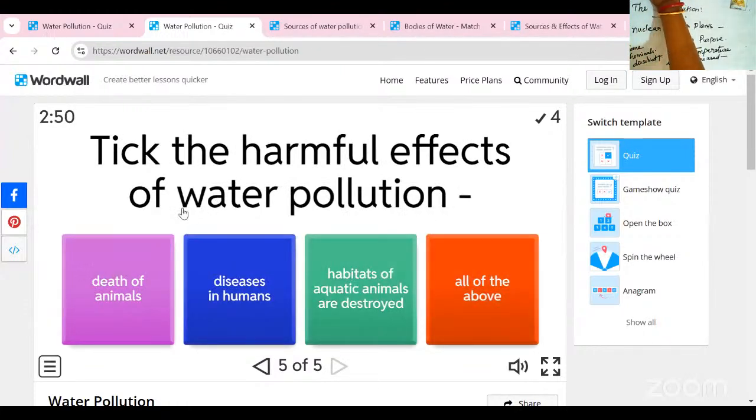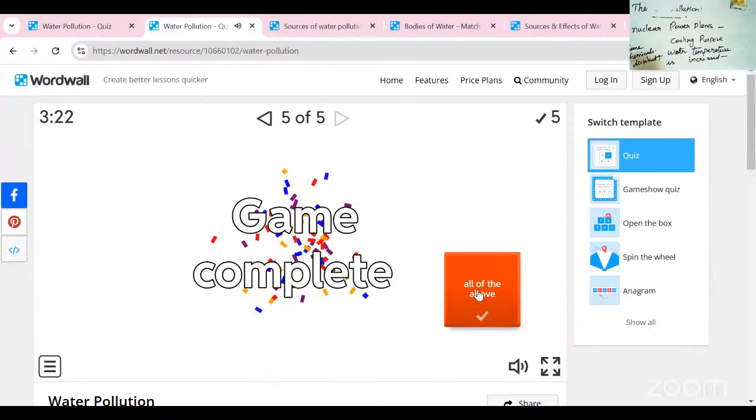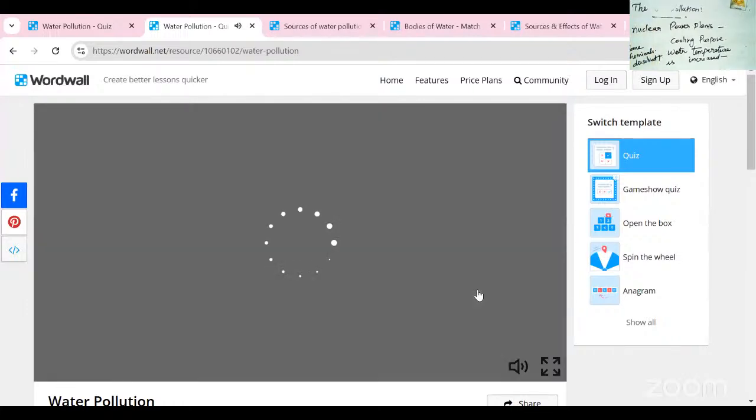Next, the harmful effects of water pollution: death of animals, disease in humans, habitats of aquatic animals are destroyed, or all of the above. When the water is polluted, what problems do we face? Death of animals, disease in humans, habitats of aquatic animals destroyed. What is the answer for this? Yes, correct. Good. Option D is the right answer. We face all the problems of water pollution.